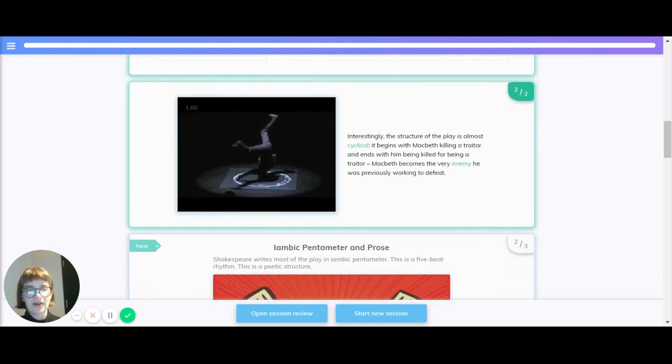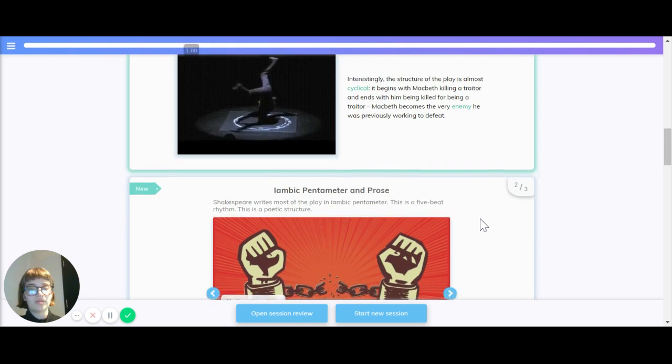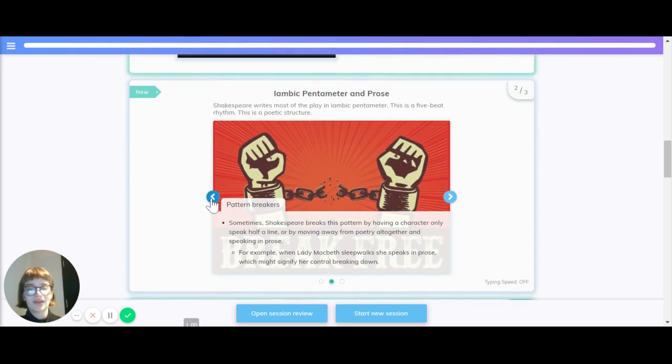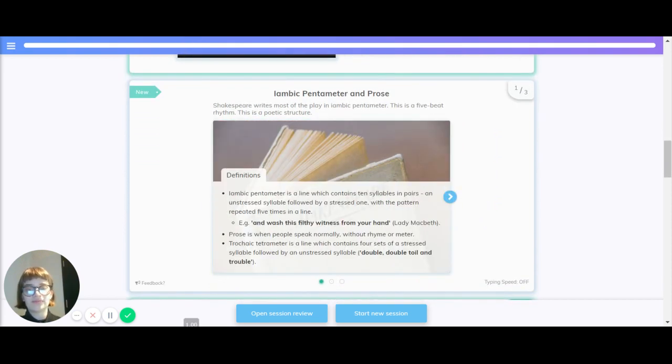Let's quickly recap the structure of the play being cyclical. It begins with Macbeth killing a traitor and ends with him being killed for being a traitor. He becomes the very enemy he was previously working to defeat. Now let's have a look at iambic pentameter in prose.